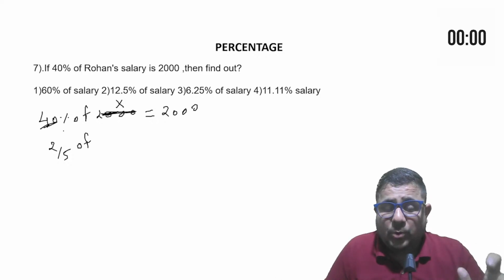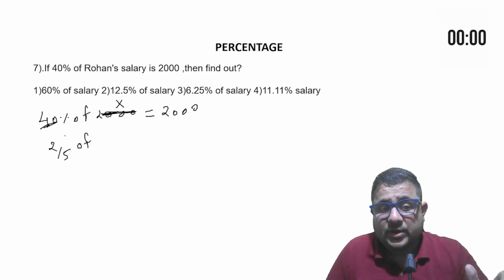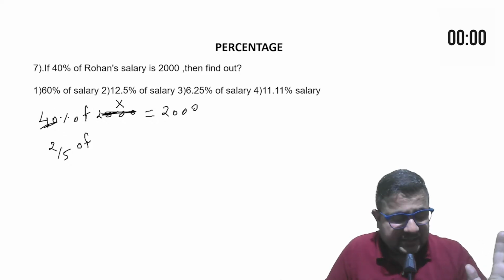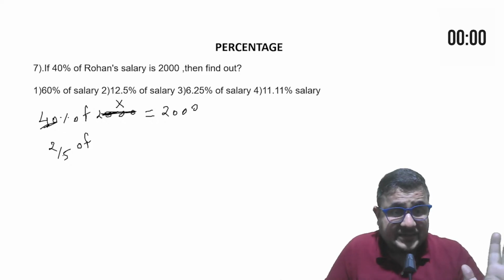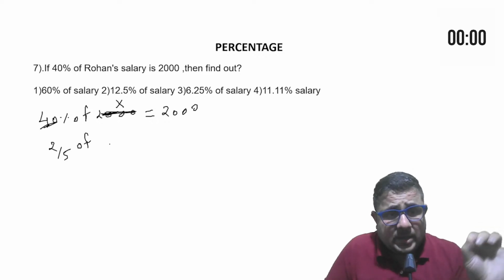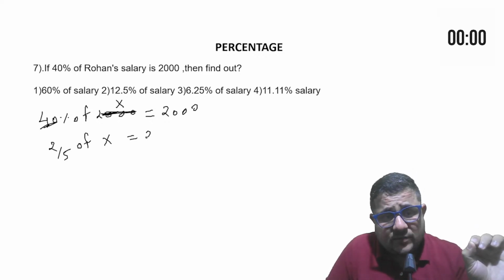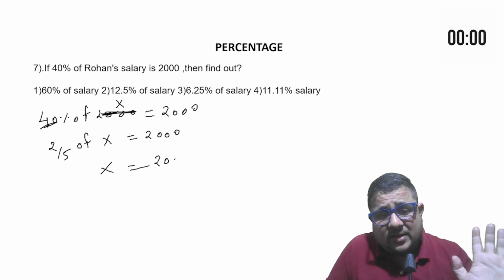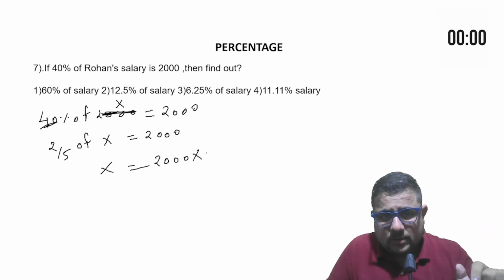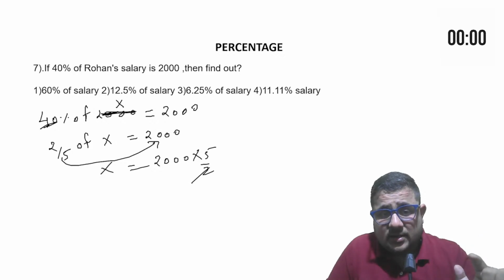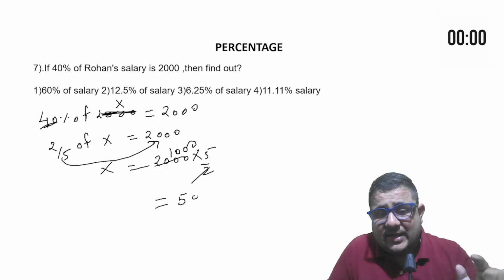The problem solving becomes very easy for you. 40% I directly replaced by 2 by 5. 2 by 5 of X is equal to 2000. X is equal to 5 by 2 into 2000. When you cancel by 2, 1000. 1000 into 5, your answer would be 5000.